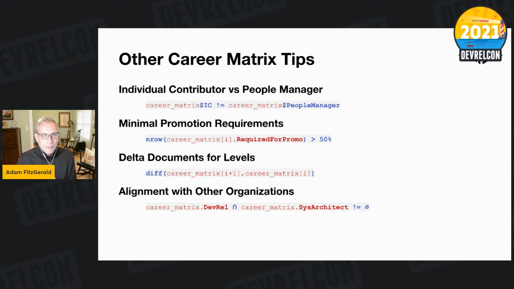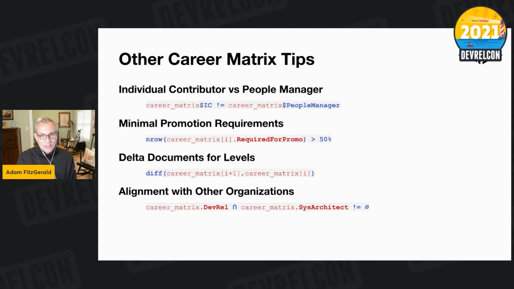Okay, so the career matrix is your starting point. The diff documents are the next thing that comes up. The last part here is don't reinvent the wheel. You will think you've got a lot of unique requirements, but you're probably going to find out, surprisingly, a substantial amount of things you think are specific to your job responsibility actually have intersections with other job functions inside your company. Here I said DevRel versus sysarchitect. Maybe it's another job function, but the intersection of those two sets is not empty.